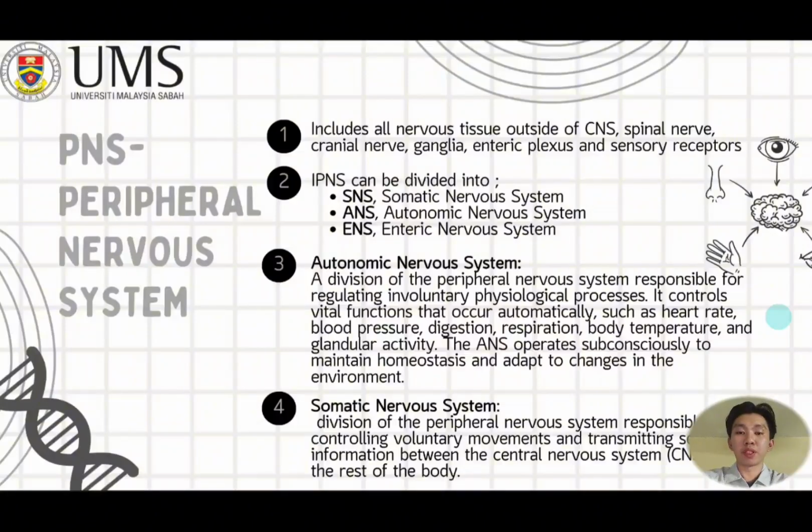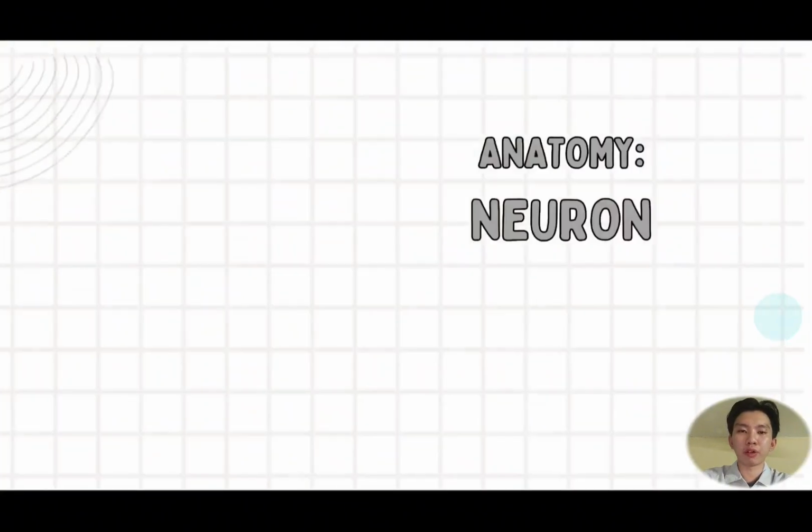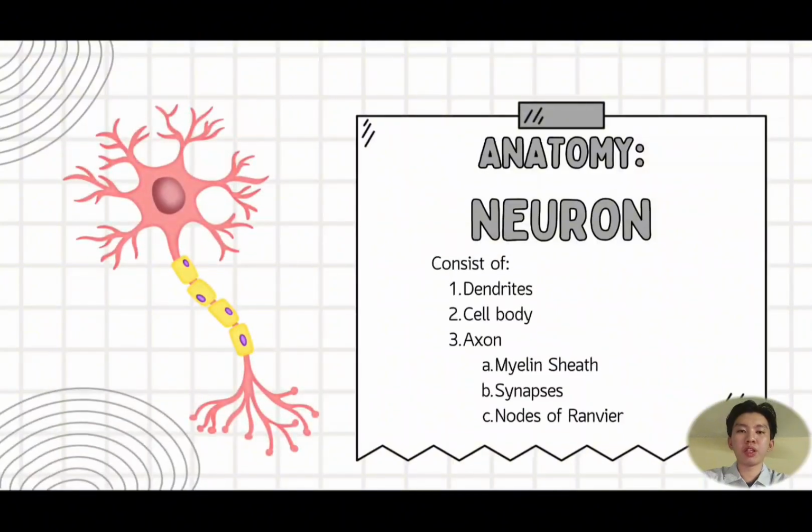And the somatic nervous system is a division of the peripheral nervous system responsible for controlling voluntary movement and transmitting sensory information between the central nervous system, CNS, and the rest of the body. So now we are going to look at the anatomy of a neuron.